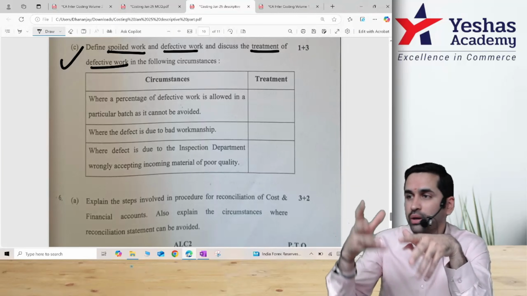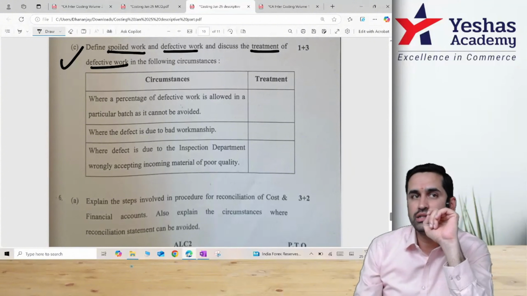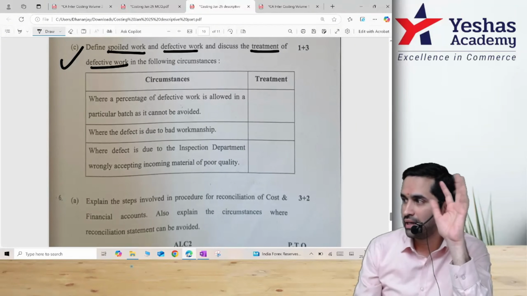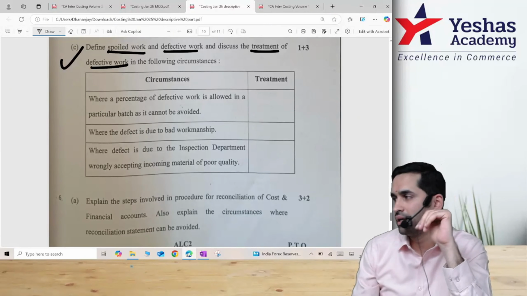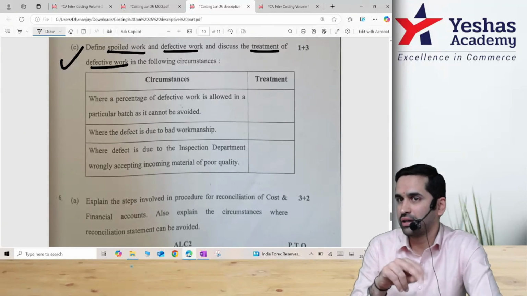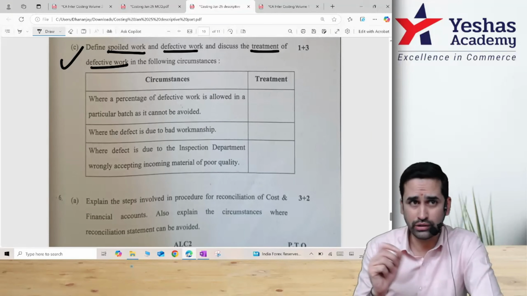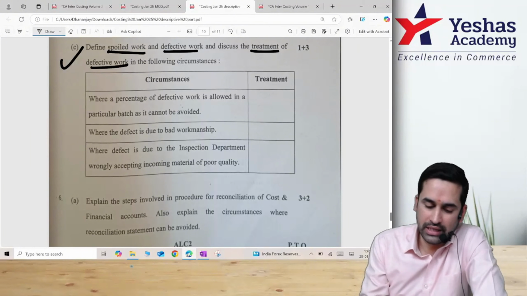During training period, new employees will waste some time, but that was not spoiled. Tell me what is the difference then? Spoilage is you can't even rework. Correct? Entire cost is a loss. But if it is defective, it can be reworked. My worry is when the defect is sent for rework, that rework also has a cost. Rectification also comes with a cost. They have asked you what to do in these cases.